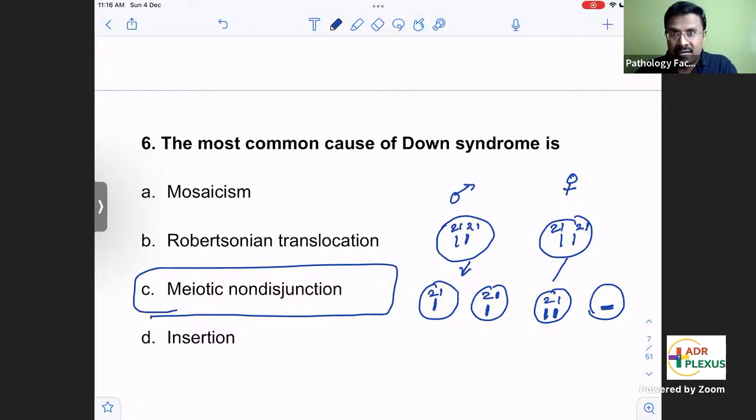When these gametes fuse, you will get 3 copies of chromosome 21. This is meiotic non-disjunction: during meiosis the 21st chromosome does not separate equally into the gametes. This is the most common cause of Down syndrome.